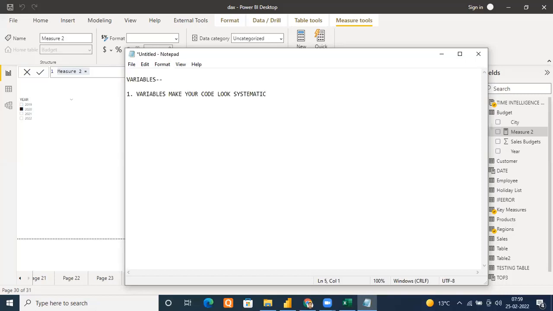First, very important. Second, variables may improve the performance of your query. I'll show you how we can improve the performance. Means if you are using variables, in some cases they will give you faster results. Performance means faster results. Faster results means your visuals will be populated quickly in your report.